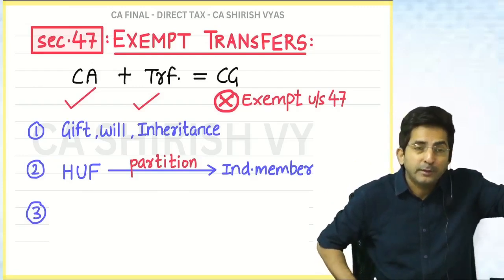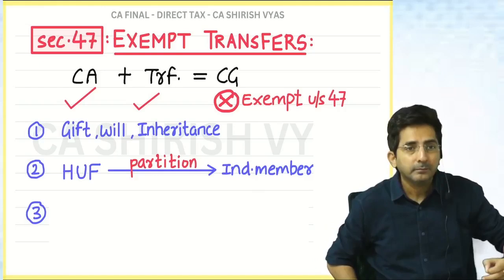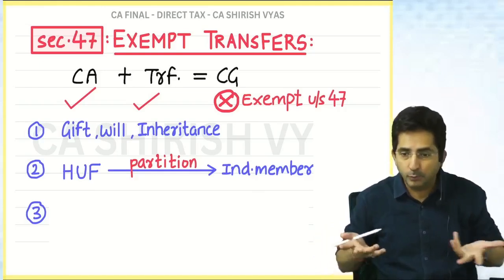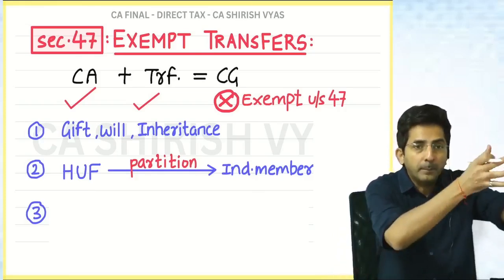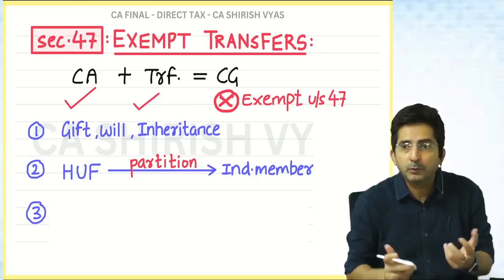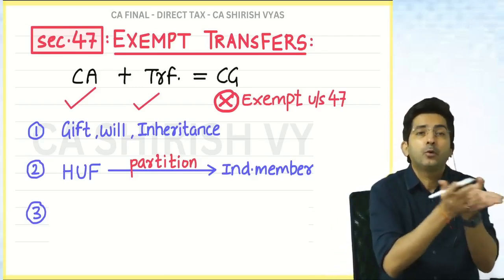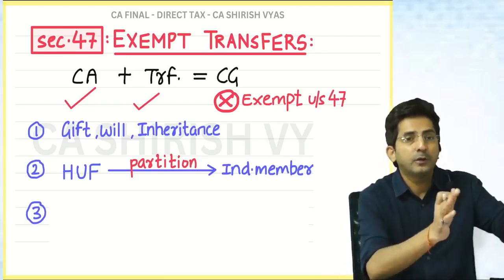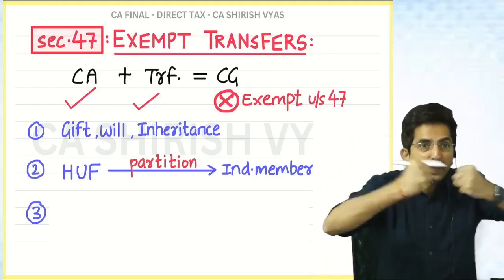Why did HUF give the land to me, to my wife and my son and my daughter? Because there was a dispute in the family. So it is but natural that the common properties are distributed to individual members. So it was a natural process. It's like when someone dies, property goes to his son. So HUF has become dead. See, HUF is Hindu Undivided Family.